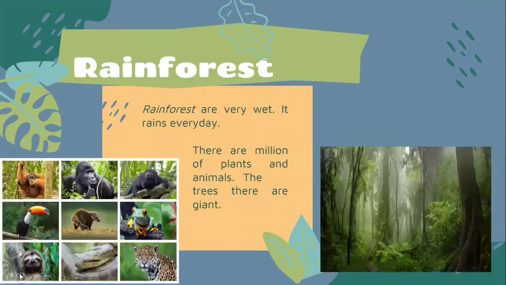The next one we will learn about is rainforest. In a rainforest, the conditions are very wet, because it rains every day, and there are millions of plants and animals. The trees there are giant or big. As you can see on the screen, here are examples of animals that we can find in the rainforest.